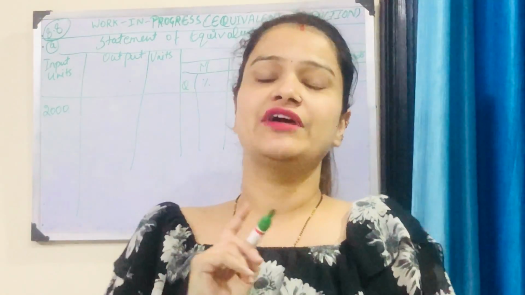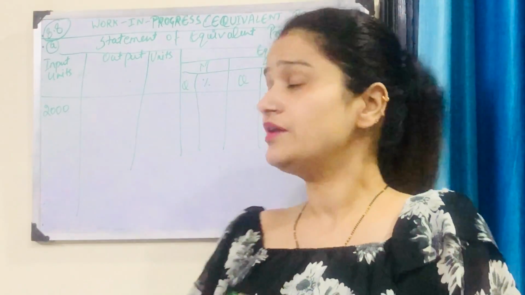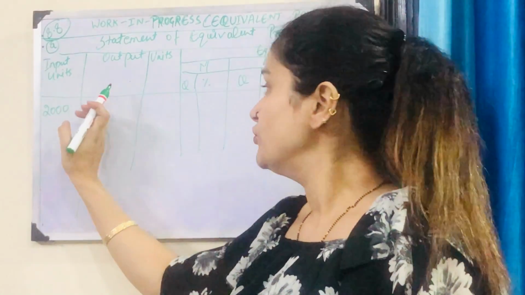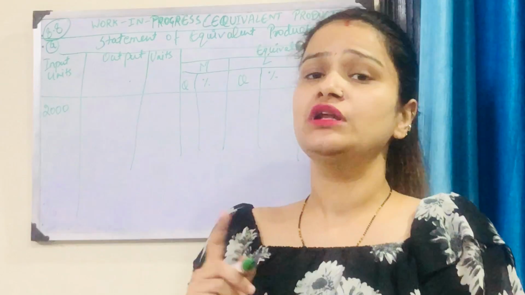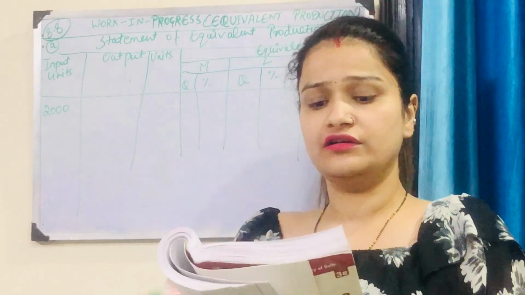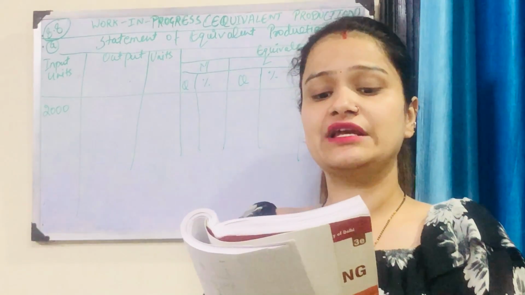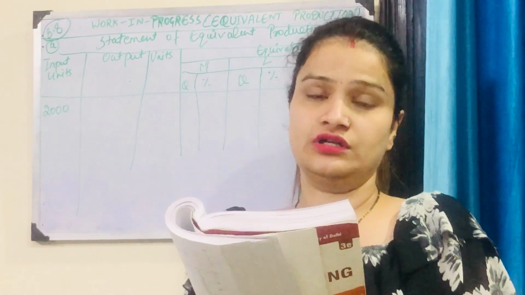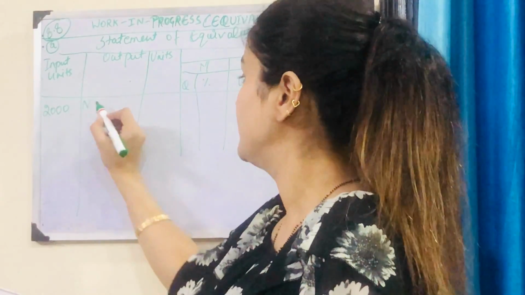Then whenever we have normal loss or abnormal gain, firstly we would write down these things: abnormal gain, abnormal loss and normal loss. According to this question, the normal loss was estimated at 5% of input, so we'll write down normal loss here.